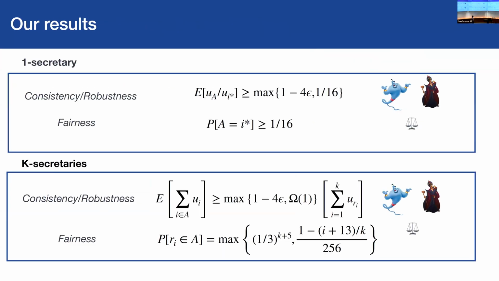Okay. And we have to achieve this. So I'm not going to talk about the details, but we achieve that if epsilon is very small, we retrieve almost the best candidate. We always get a candidate within constant value of the best candidate, but we also select the best candidate with constant probability. And previous work did not have this fairness guarantee. And we also do that in the case of the secretary.